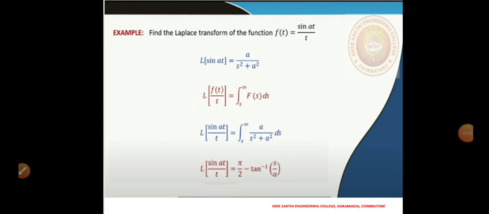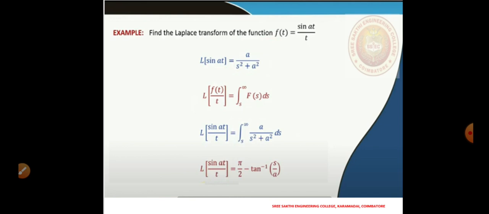Next, an example. We want to find, for instance, the Laplace transform of the function f of t equals sin at by t. The Laplace of sin at we know is a over s squared plus a squared, and then we can apply this property of the Laplace transform.